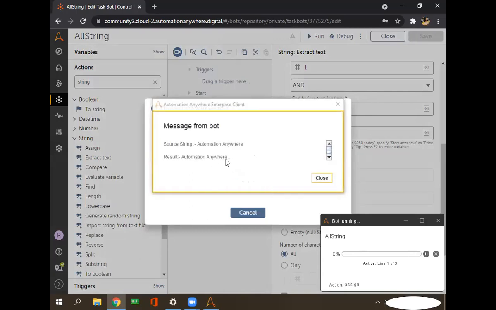Yes, we got the automation anywhere. Got it. Thank you.